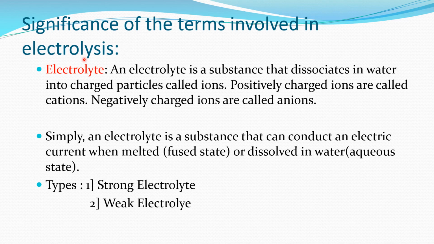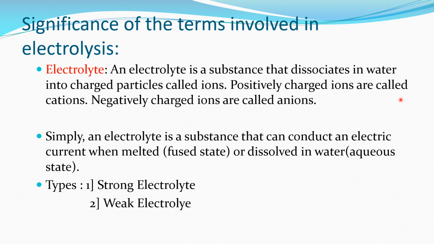Now let us know the significance of the terms involved in electrolysis. Whenever we are talking about electrolytes or electrolytic conductors, what is an electrolyte? Let us learn it again. An electrolyte is a substance that dissociates in water into charged particles called ions.